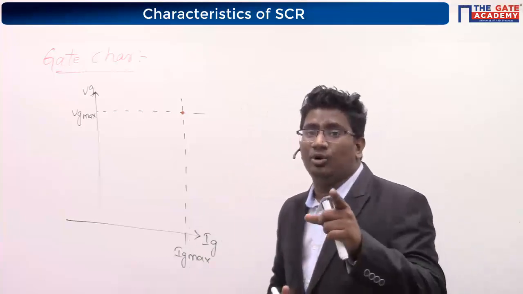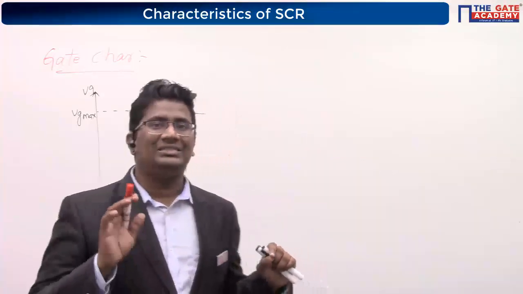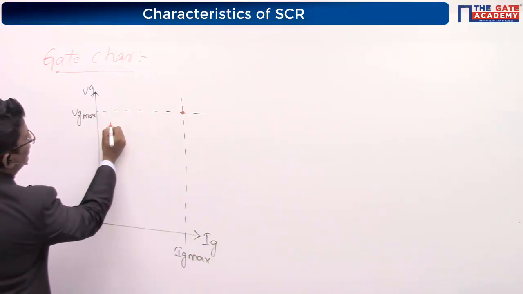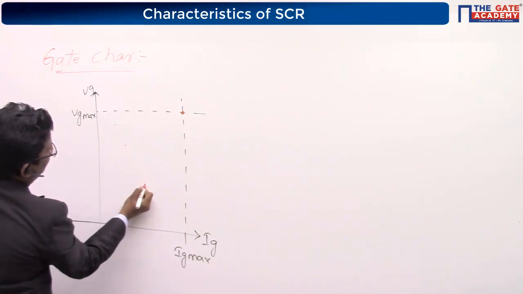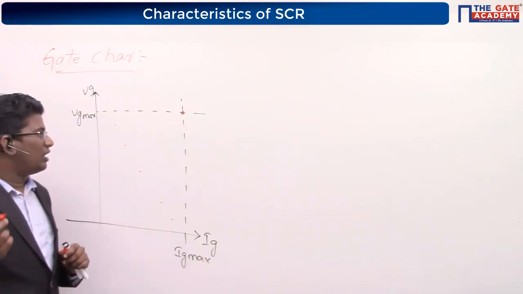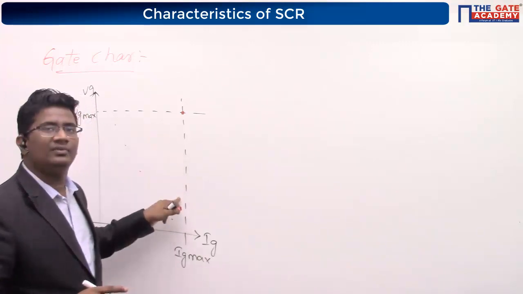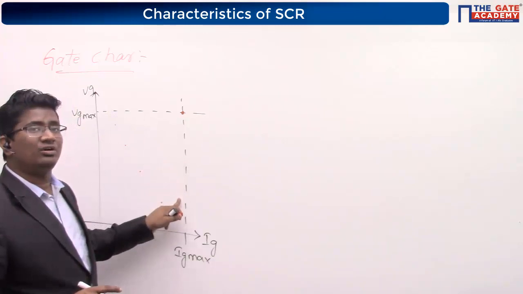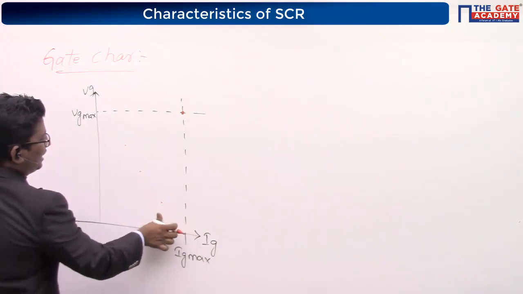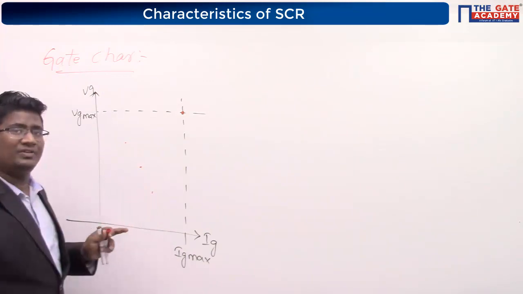Yes, sir. You have to think about losses also. Losses also will create some heat. To operate your device in a safe region, you have to choose an operating point. You choose here, or here, or here. Anywhere you choose, but it should be within this window. You take this point or this point or this point, any point. It should be within this window.